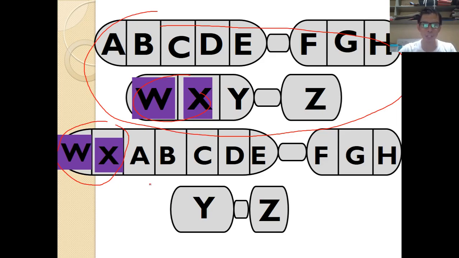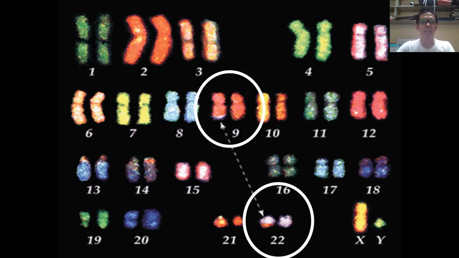So what happens on this chromosome? It is now completely different in its structure, not similar to the one on top. All right, so that is translocation. Now if you take a look at this picture, you can see how translocation occurs in a chromosome. As you can see, this chromosome should be red. There is one part of the chromosome here which is odd, which is colored blue. This blue part came from the 22nd chromosome over here. And also a part of this red chromosome is transferred to the 22nd chromosome.